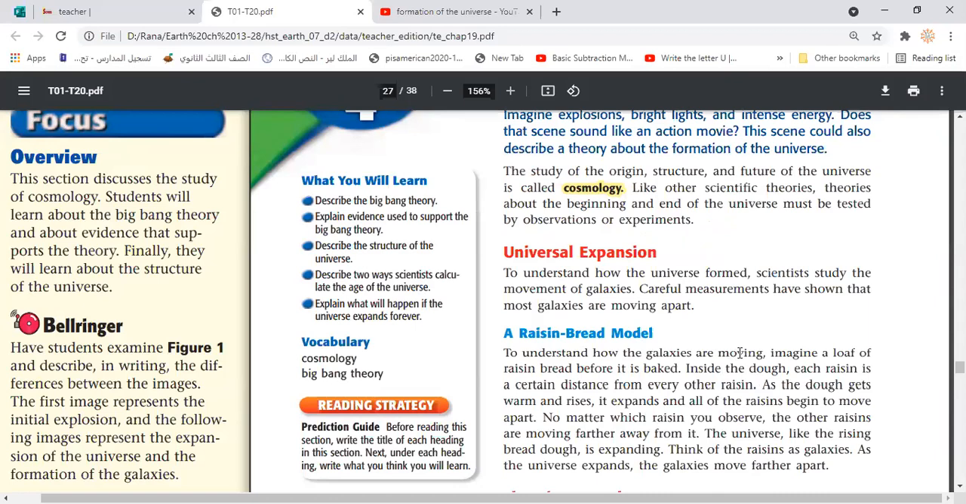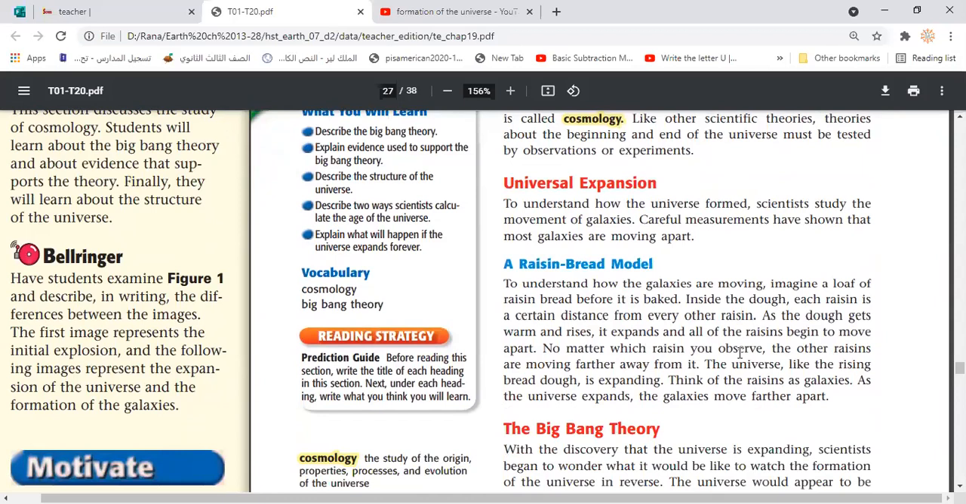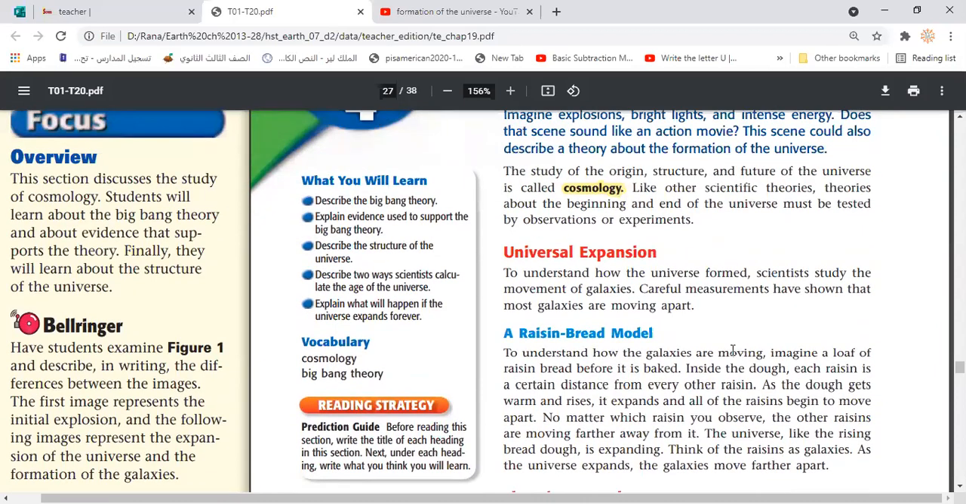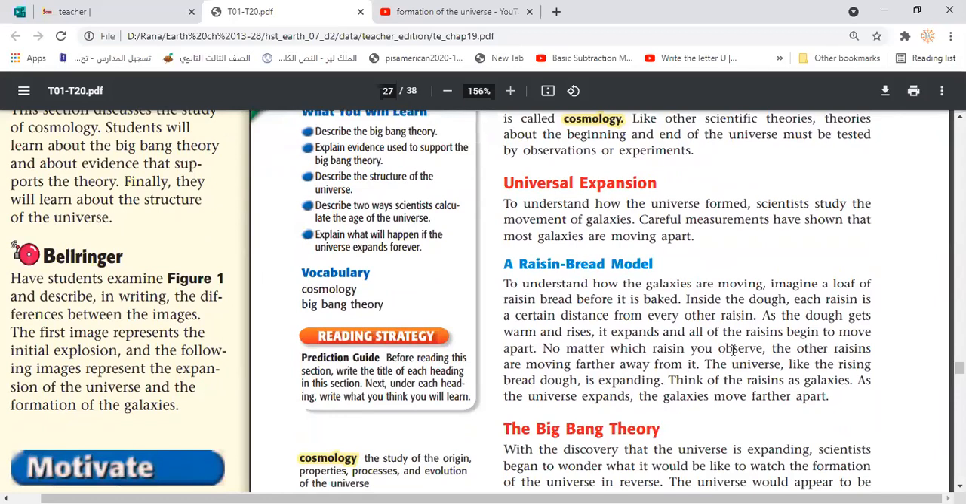Is this example clear, guys? Yes. So this leads to a very important question: how did the universe start? This is the question we asked at the beginning of the session. As scientists saw that the universe keeps expanding and galaxies go away from each other, they started to think about the answer to the question, and they imagined that anything that expands must have started as a small thing. Yes or no?